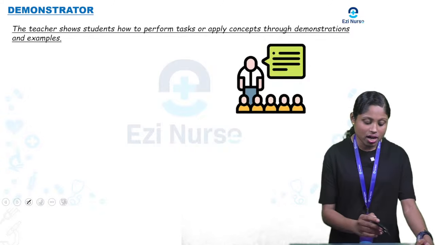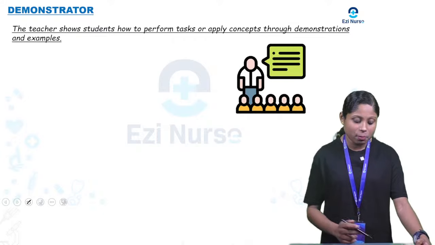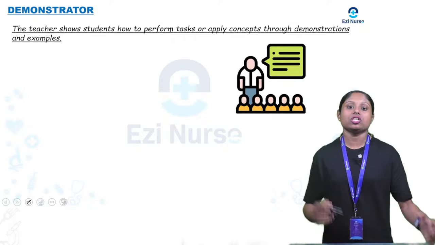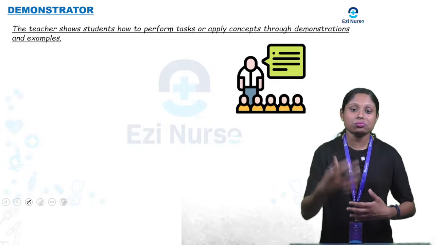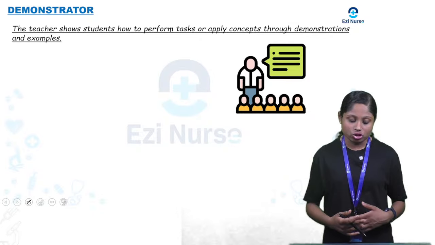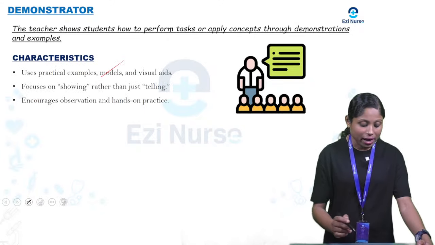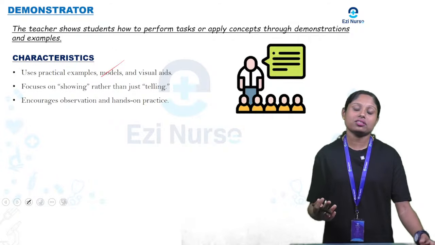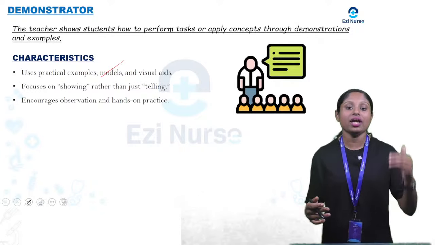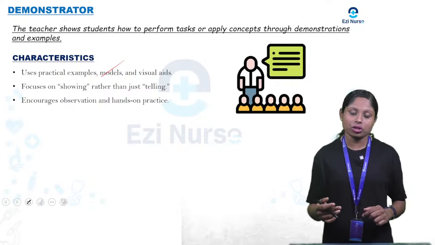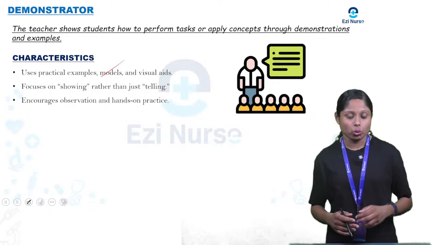So what is a demonstrator? The teacher shows students how to perform tasks or apply concepts through demonstrations and examples. So the teacher who is demonstrating some topic or some skills, that is what is called a demonstrator. What are the characteristics? Use practical examples, models and visual aids. They'll use practicals, like bed making. So they'll first teach you the theory, then they'll demonstrate how to do the bed making. So that is using practical examples, models and visual aids.